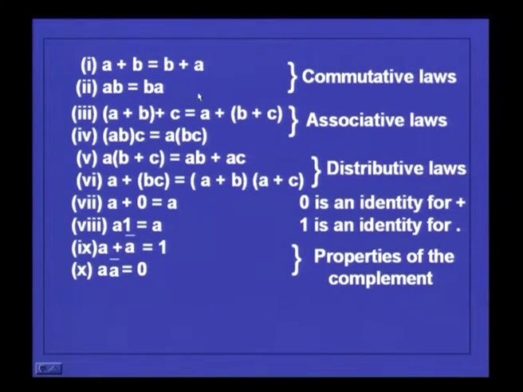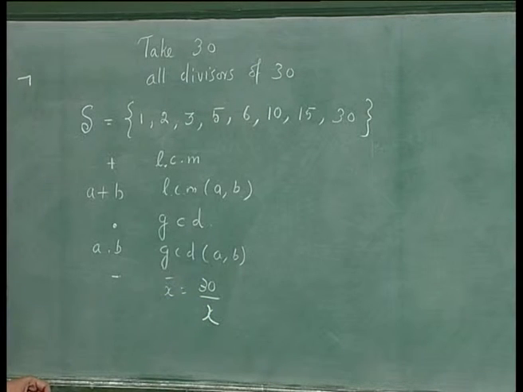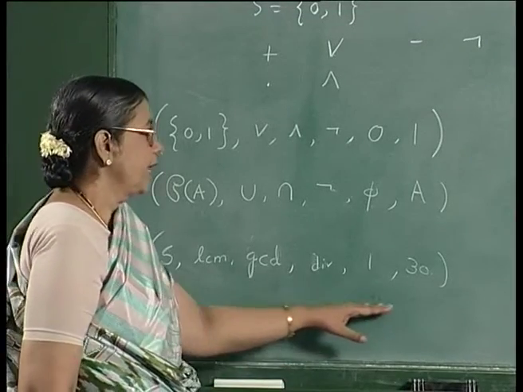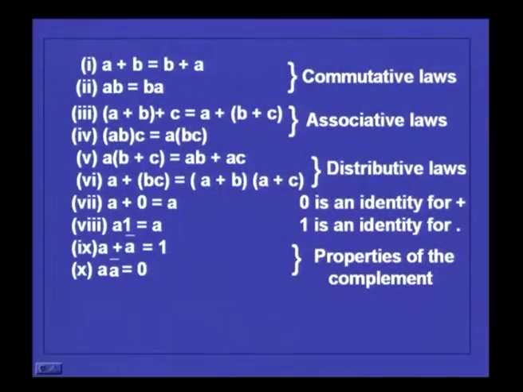So, one by one you can check these 10 axioms, taking plus to be the LCM and multiplication or dot to be the GCD, and the complementation is defined as: complement of x is 30 by x. If you take like this, you see that all these 10 axioms are verified. So, this again forms another example of a Boolean algebra.